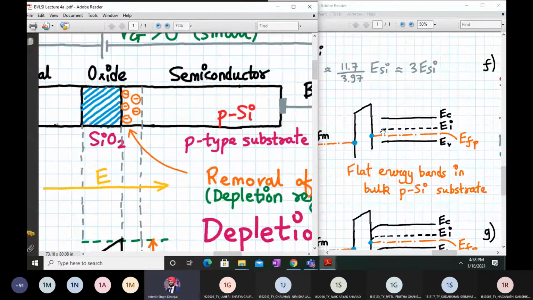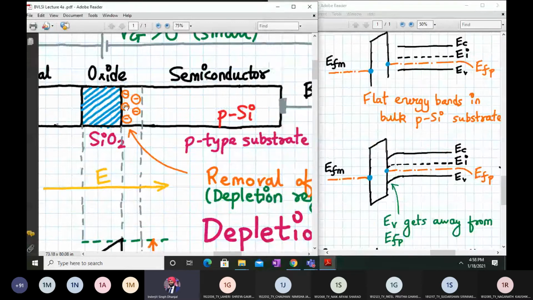So at the bulk, we draw the flat lines now, EC, EV and EI. Very, very simple. Your EFP, your EV will be closer to it. Now EI will be in the midway of EC and EV. So it's very easy to draw the energy band diagram in the bulk P substrate. Next, to indicate that there is less p-type near the Si-SiO2 interface, right?